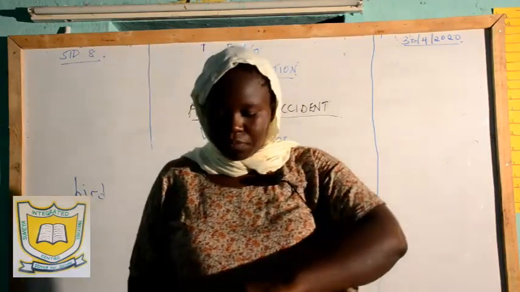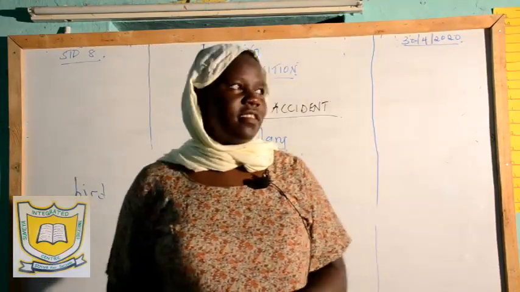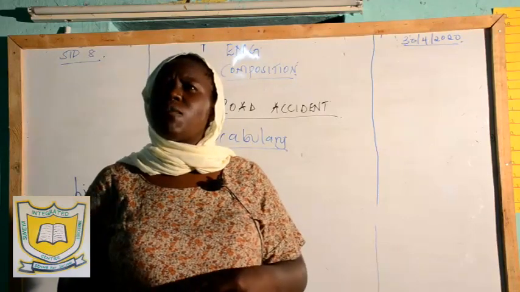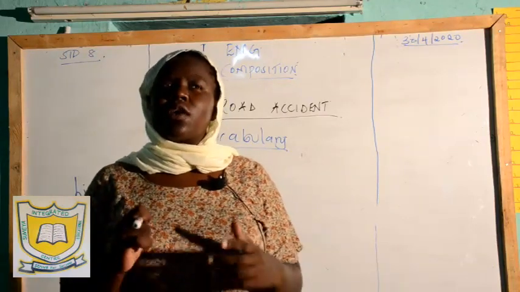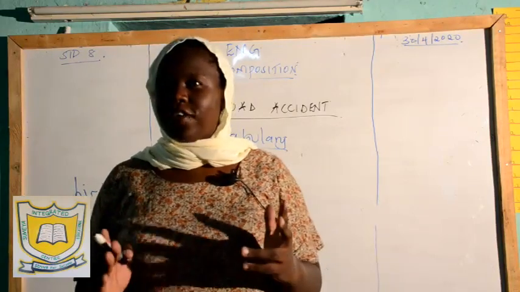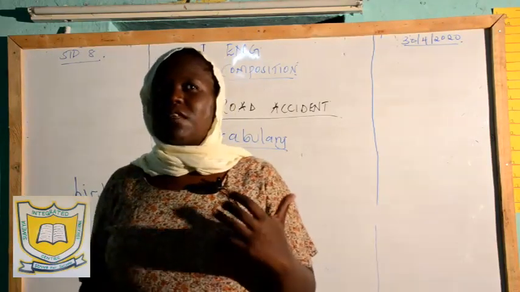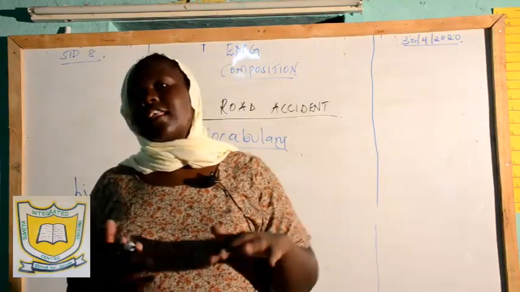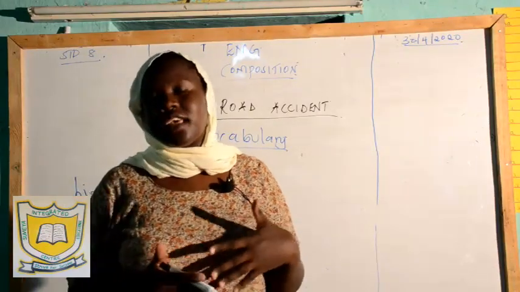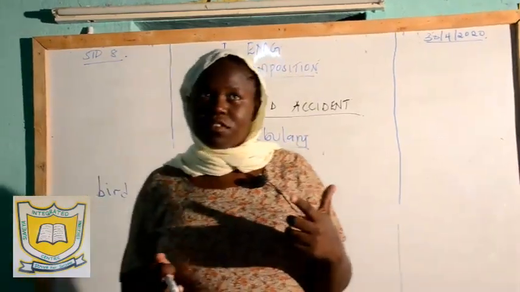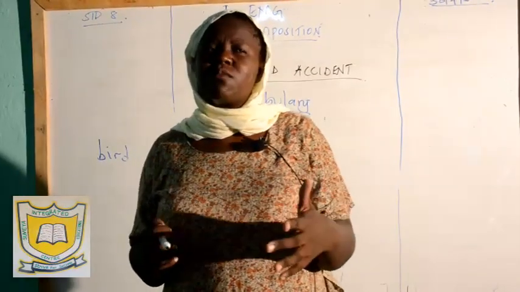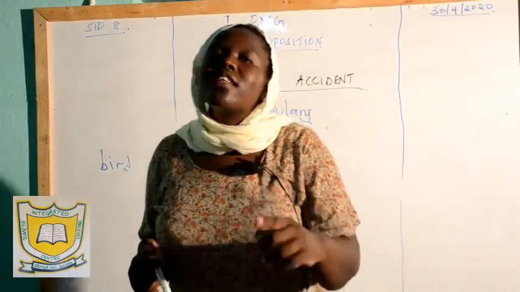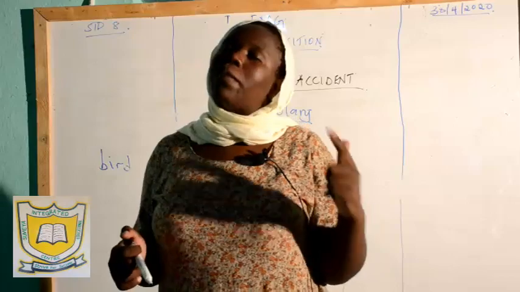Number 1, you can say the driver's hair. Let's say if you want to write the composition, you can be a witness or you can be a victim. If you are a victim, it means you are going to be knocked over by a vehicle, or you are going to be in a vehicle that gets involved in an accident. And if you are a victim in this composition, then you are going to witness the accident take place.